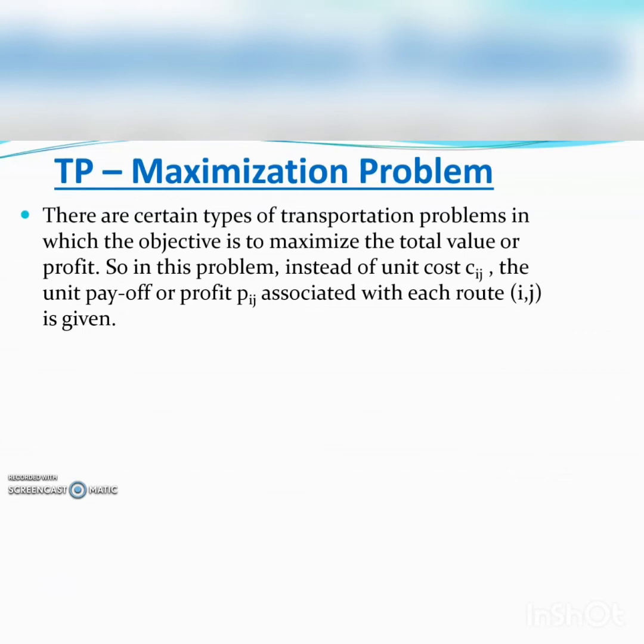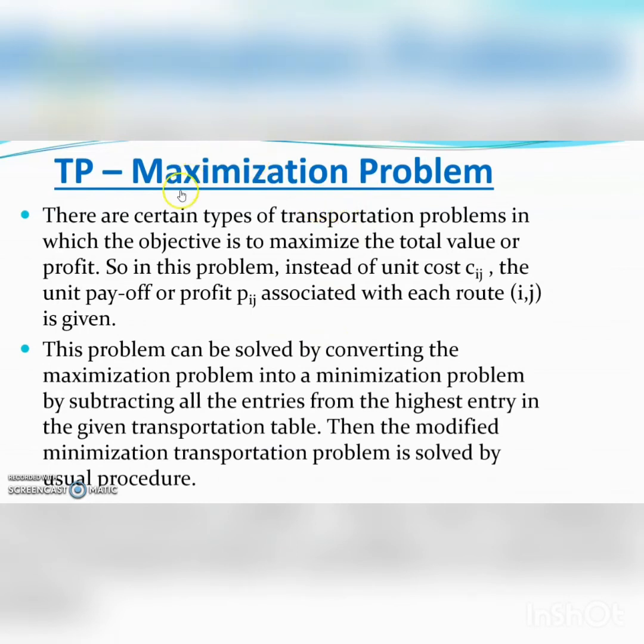So in this problem, instead of unit transportation cost Cij, the unit payoff or the profit associated with each route is given.